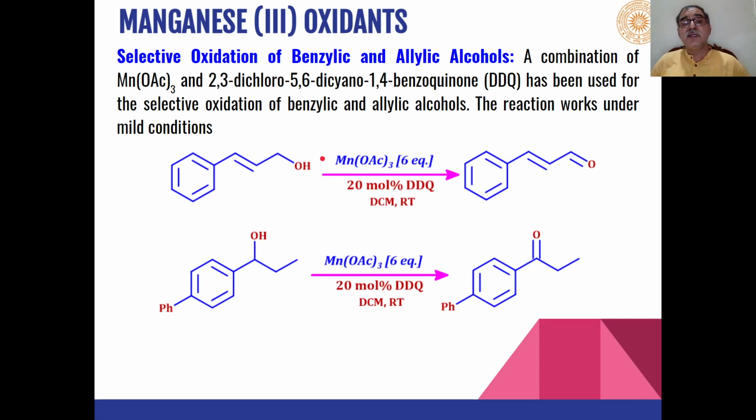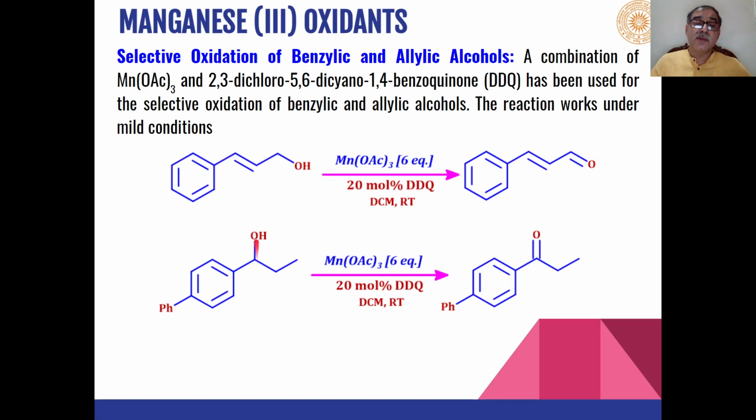Manganese acetate is used for selective oxidation of benzylic and allylic alcohols. You can see this is an example of an allylic alcohol. When this allylic alcohol, cinnamyl alcohol, is reacted with manganese acetate, the primary alcohol group is oxidized to an aldehyde functional group. So we get an alpha beta unsaturated carbonyl compound as the product. Cinnamaldehyde is formed from oxidation of cinnamyl alcohol.